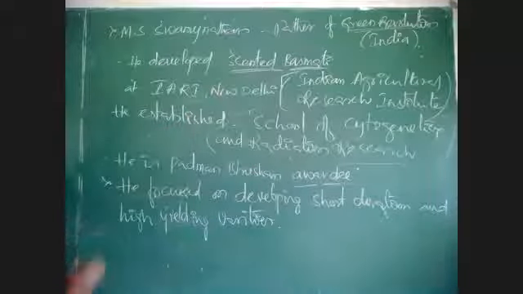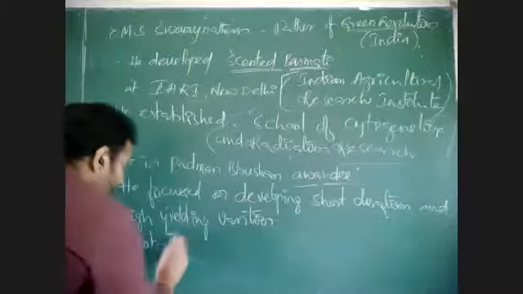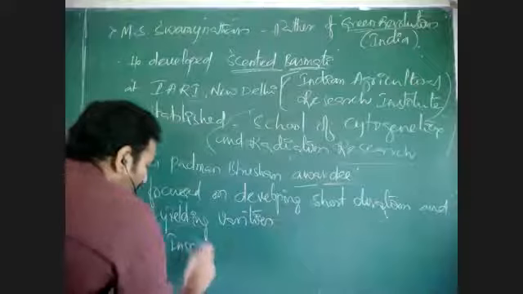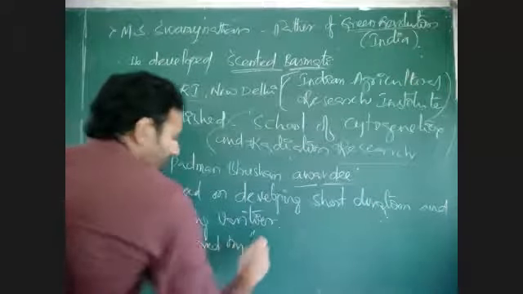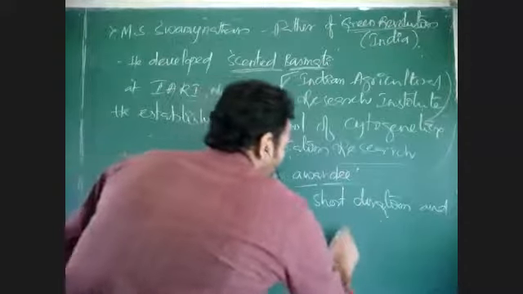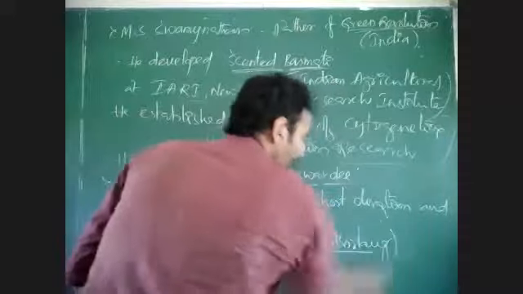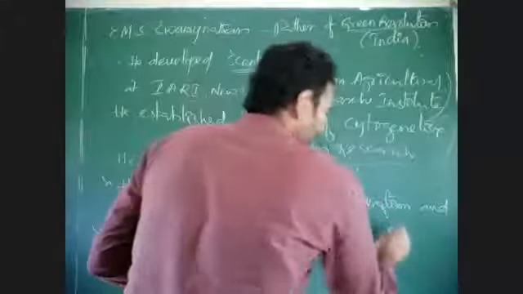And he got inspired by whom? M.S. Swaminathan got inspired by a scientist called Norman E. Borlaug. This Norman E. Borlaug is also a renowned scientist.